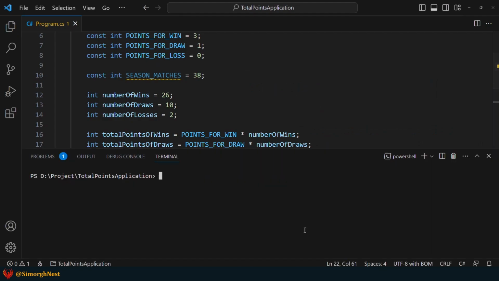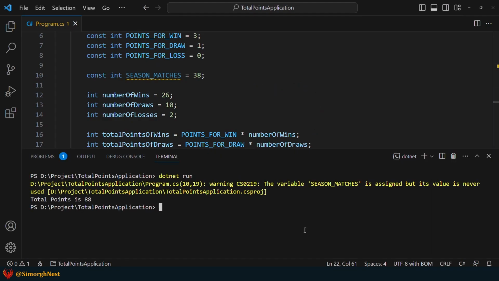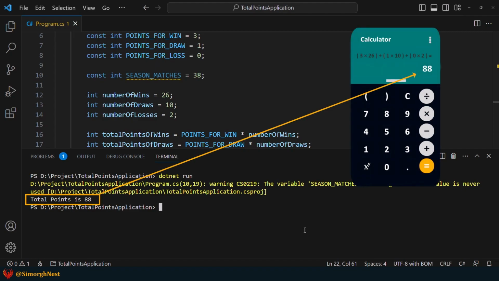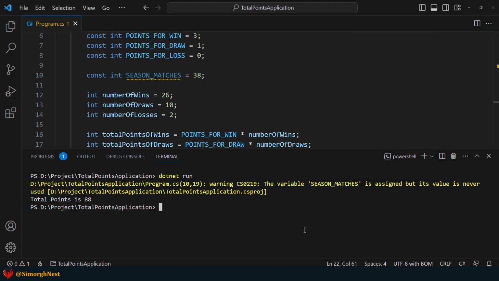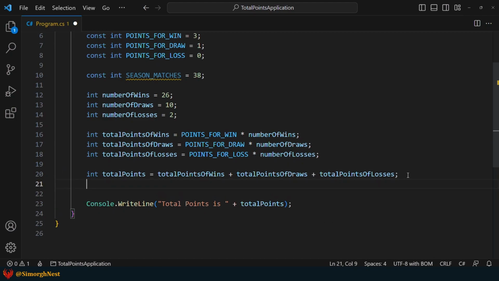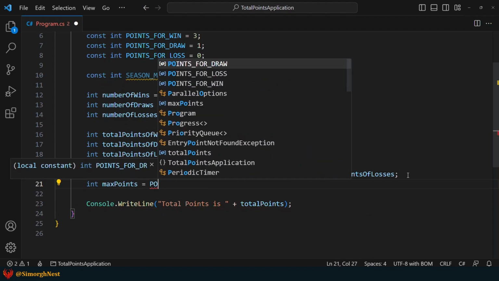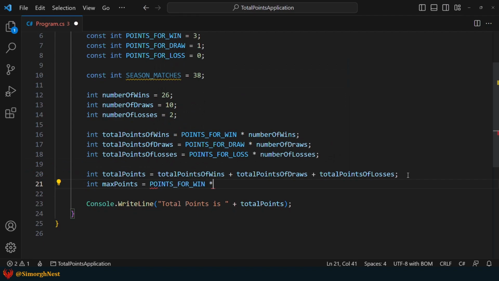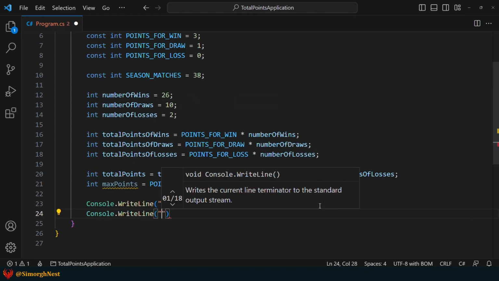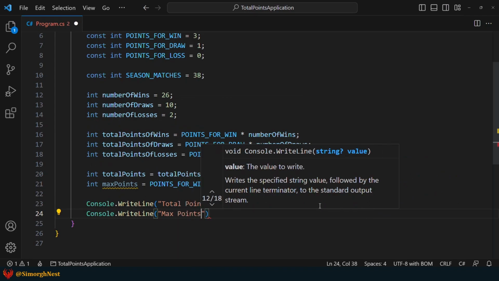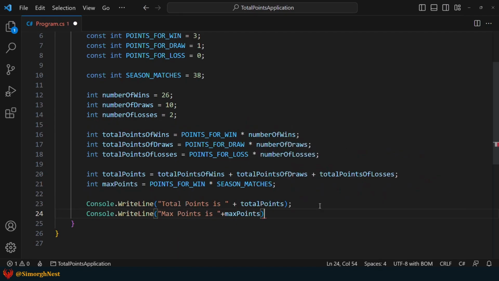Save the file and give it a try. As you can see, the application is working well. Also, let's compute the max points and display it in the terminal. So, we go for int max points equals points for win times season matches. Let's test it out.